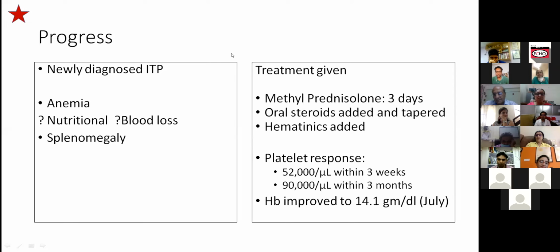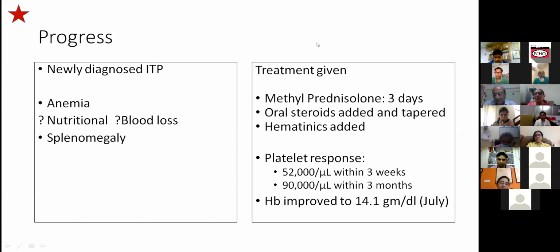So which function would you look at to say now the liver function is good, not deranged? We'll look for the... So you have to look at the synthetic functions of the liver, the albumin and the prothrombin time. These two, rather than looking at the enzymes and the bilirubin, because they may remain normal in a chronic liver disease intermittently.